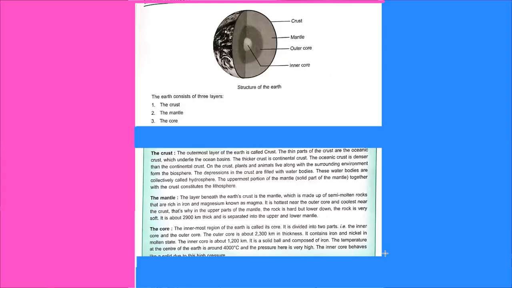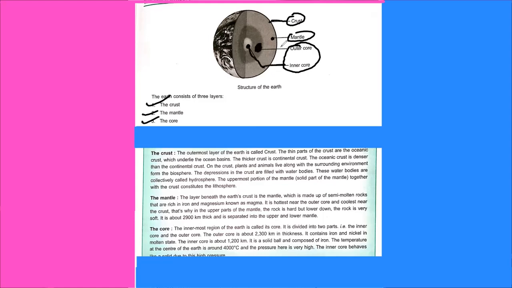Now we will start with earthquake. Before learning about earthquake, let's learn about the structure of the earth. The earth is divided into mainly three layers: the crust, the mantle, and the core. The outer layer of the earth is named the crust, the middle layer is named the mantle, and the central part of the earth is named the core. The core is also divided into two layers: the outer core of the earth and the inner core of the earth.